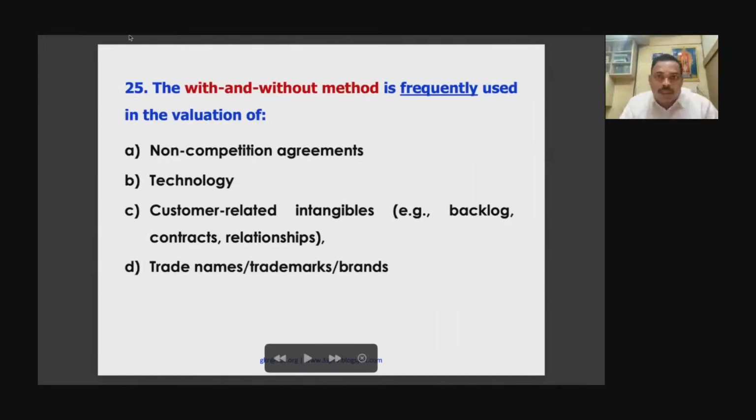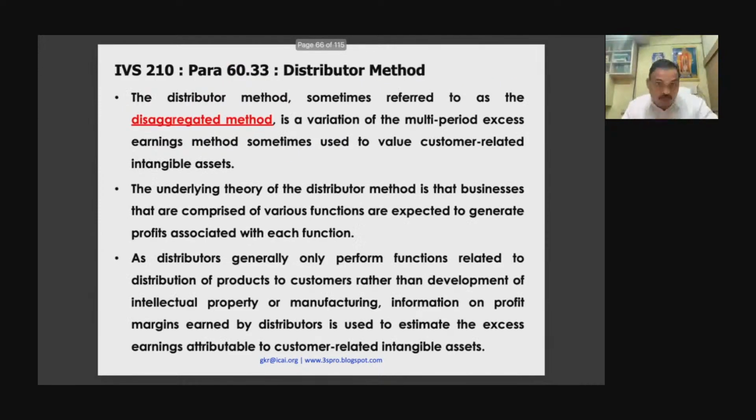The with and without method is frequently used in which valuation? Technology? No. Customer relationship? Customer relationship, you will go to daughter-in-law. Okay. Trade name, that is marketing. Technology. Non-competing agreement. So 25A. Okay. Now come to a distributor method.